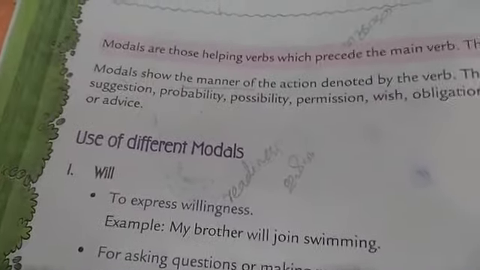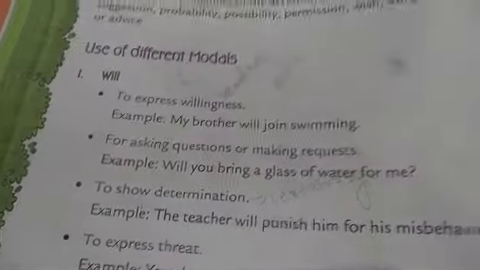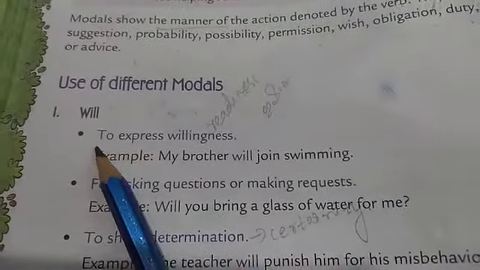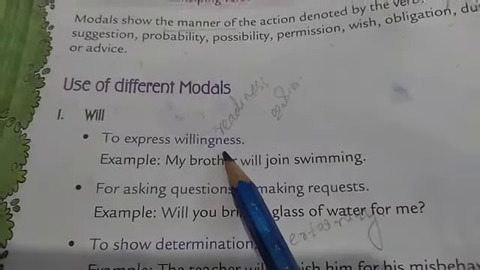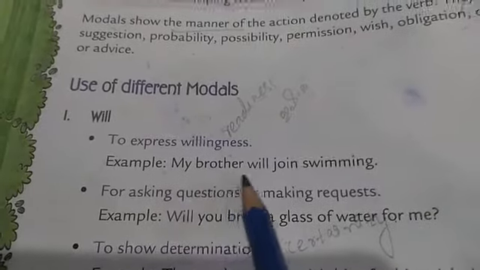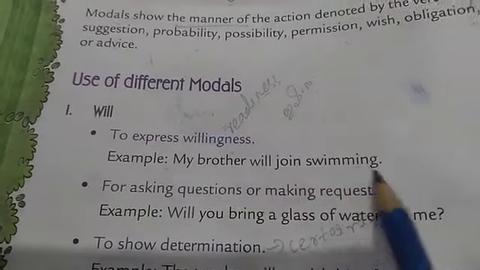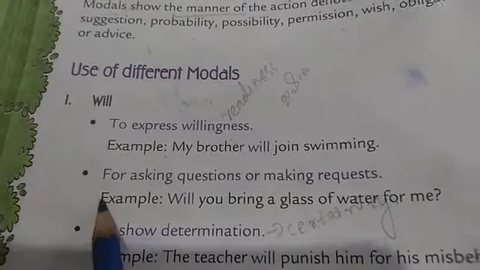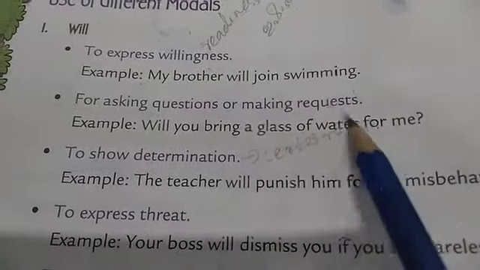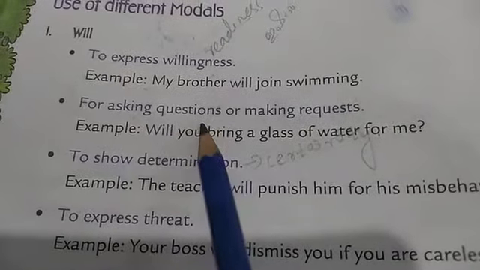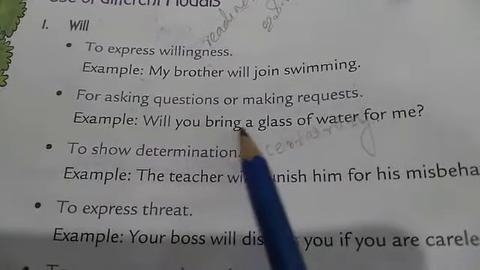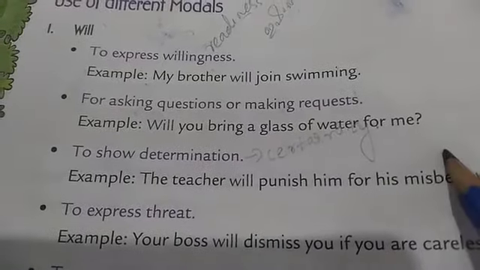First one, will. What are the uses of will? The first one, to express willingness. That means readiness. Example, my brother will join swimming. Second one, for asking questions or making request. We use will for asking questions and making request. Will you bring a glass of water for me?